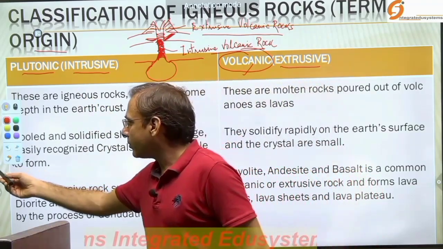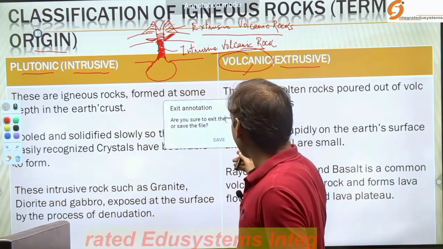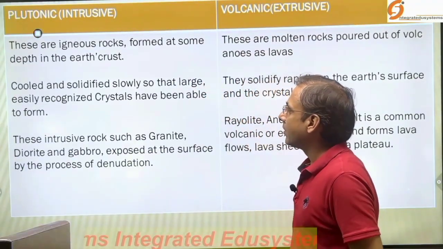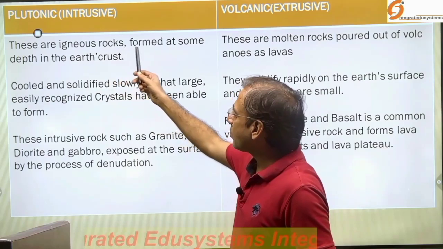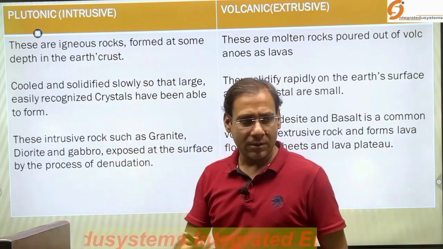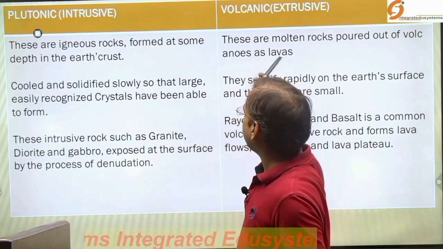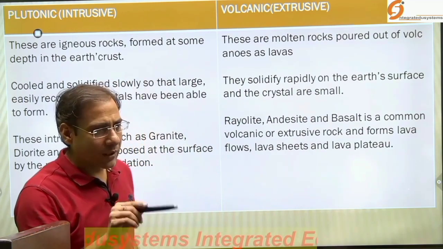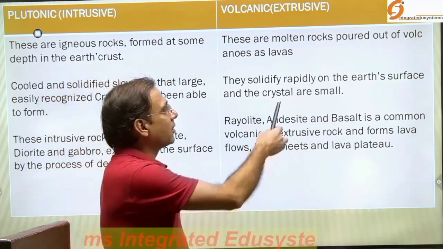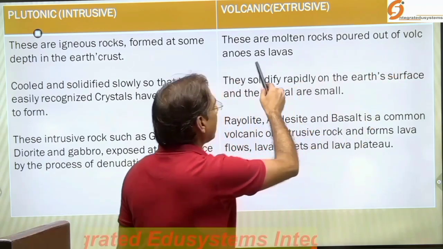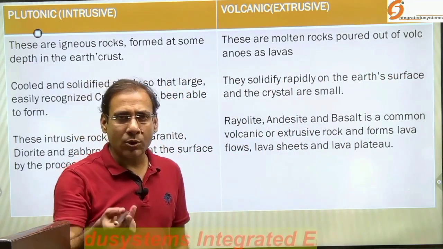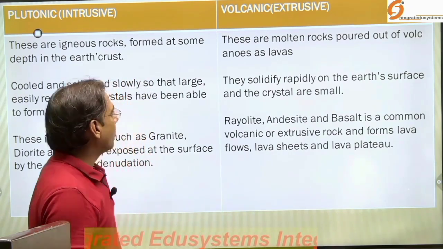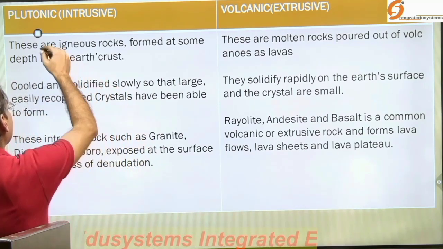Okay, now when you look at what the major features of this rock are, as I have said, these are igneous rocks formed at some depth in the earth crust. I had explained, but these rocks form over the crust, not within, not in the depth. Molten rocks poured out of volcanoes as lavas, and due to the cooling and solidification of lavas, such rocks form. Now what I have written here,